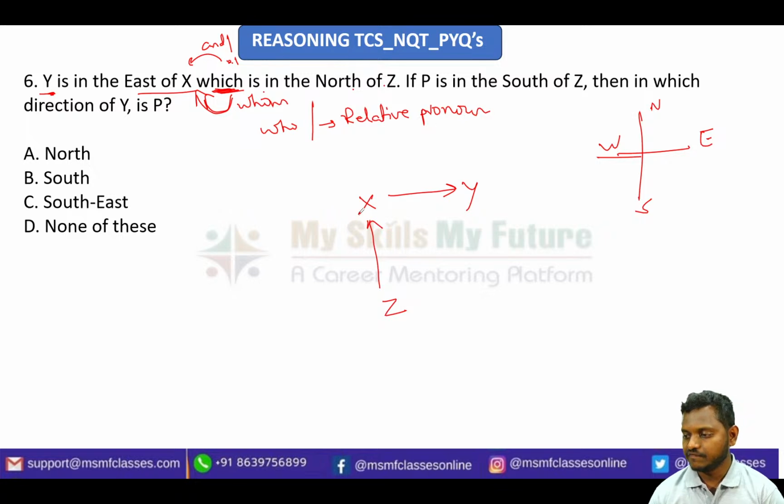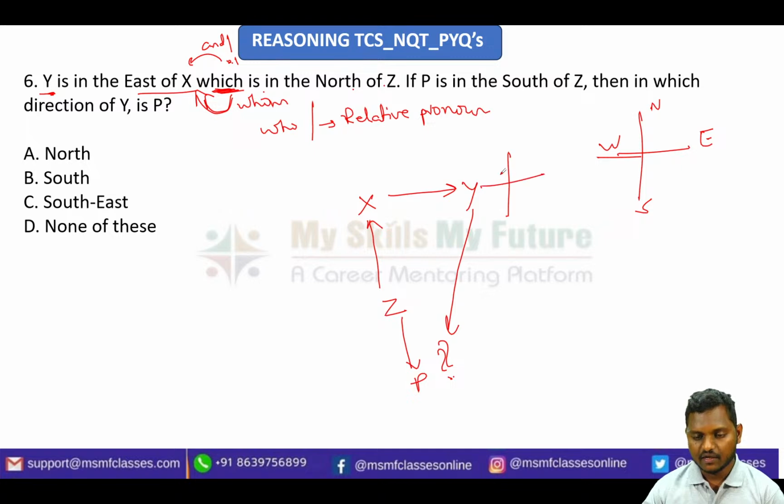Is it fine? Next, if P is in the south of Z, so they're telling P is south of Z, so I'm just drawing P to the south of Z. Then in which direction of Y is P? Simply put the observer here at Y and then observe P. What is this direction?